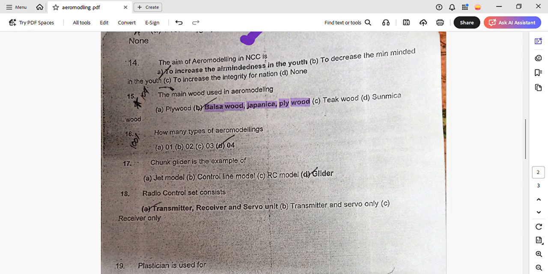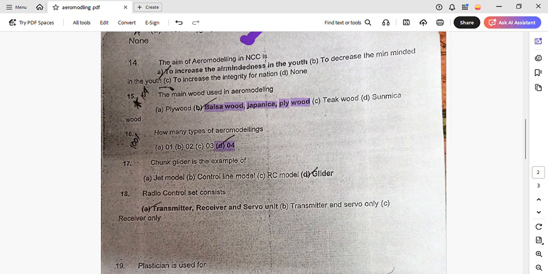And then how many types of aeromodeling? There are 4 types of aeromodeling. Please do remember this is also a 100% question that could come in exam. For my viva, they also asked me this question: how many types of aeromodels are there and their names. The main wood also they asked in viva, so please do learn it.